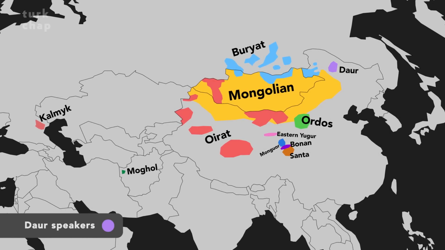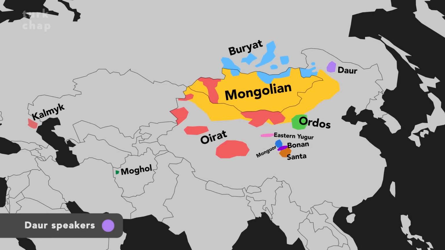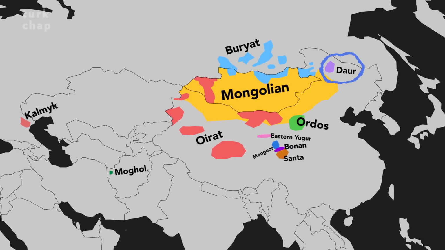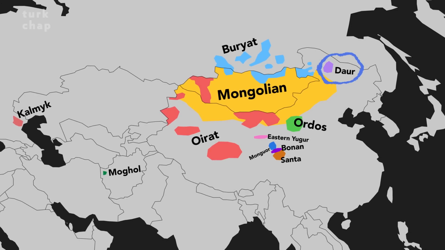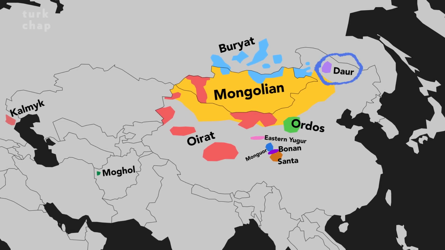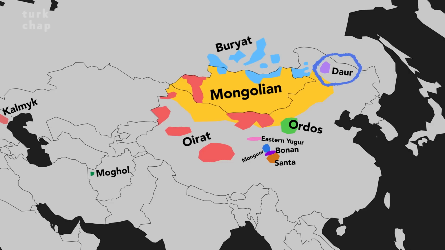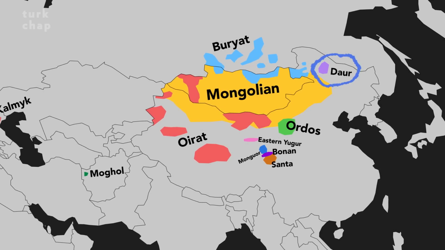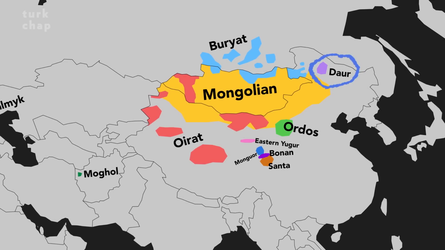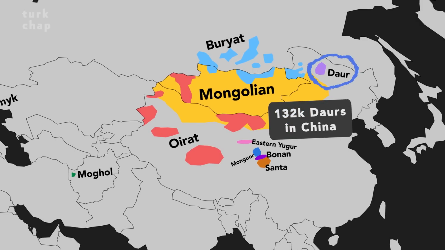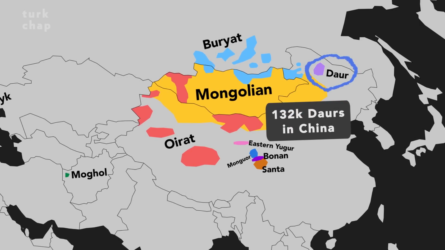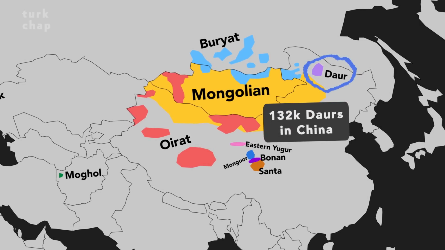Daur, also known as Dagur, is a Mongolic language spoken by the Daur people in the Morin Dawa Daur Autonomous Banner in China's Inner Mongolia region. The Daur people are officially recognized as one of the 56 ethnic groups in China. Therefore, we can access solid data about their population. According to the 2010 population census, there are 132,000 Daurs in China.